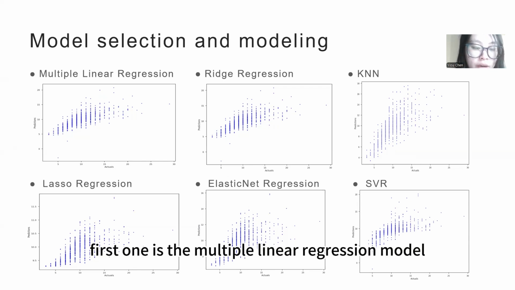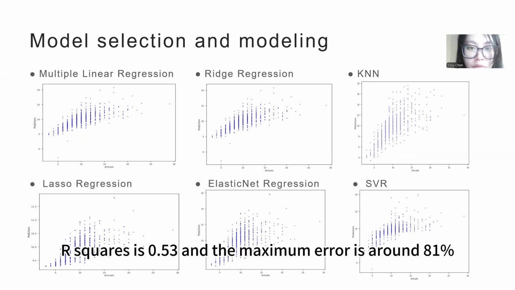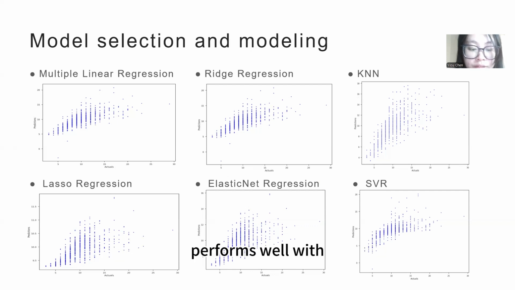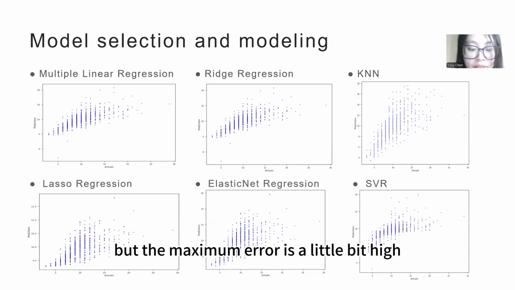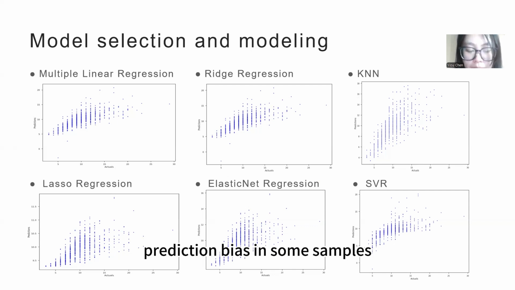First one is the multilinear regression model. The MSE is 5.1, MAE is 1.61, R squared is 0.53, and the maximum error is around 81%. We can see that the multilinear regression performs well, with the R-squared value indicating that the model explains 53% of the variation, but the maximum error is a little bit high, which suggests a higher prediction bias in some samples.